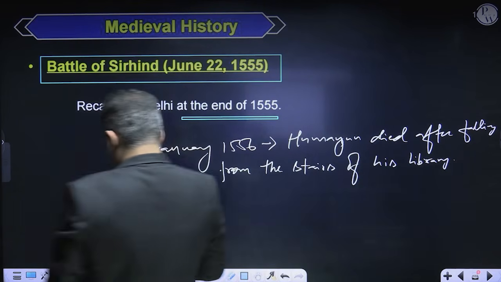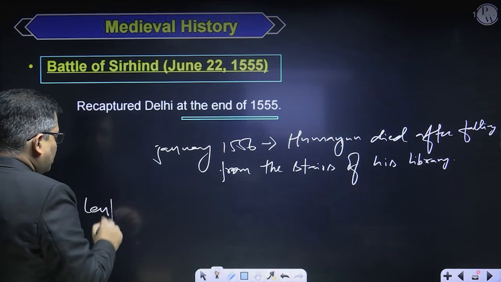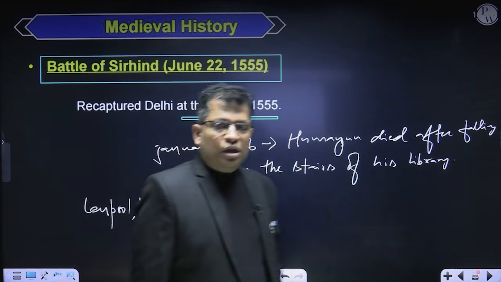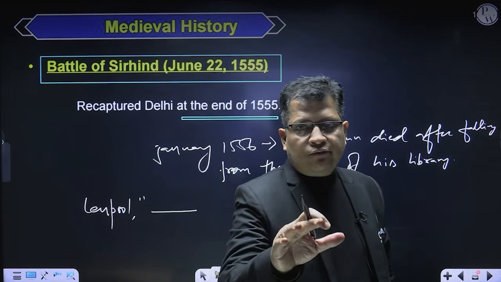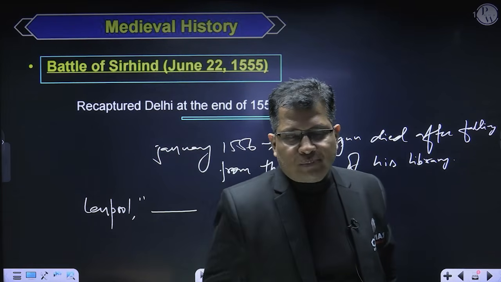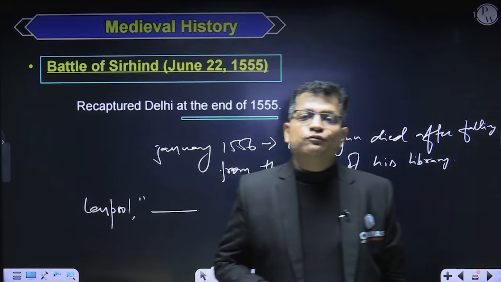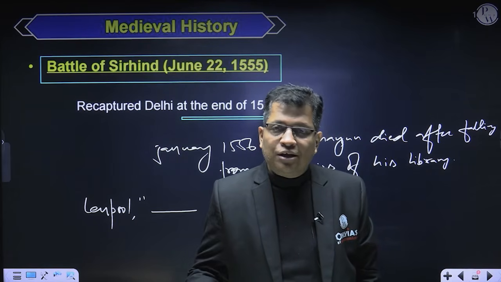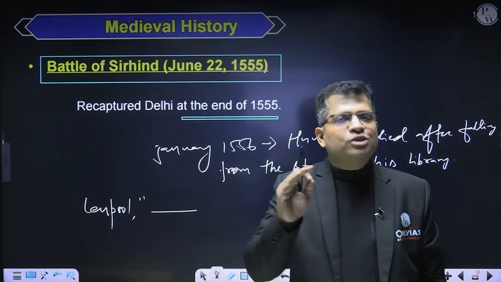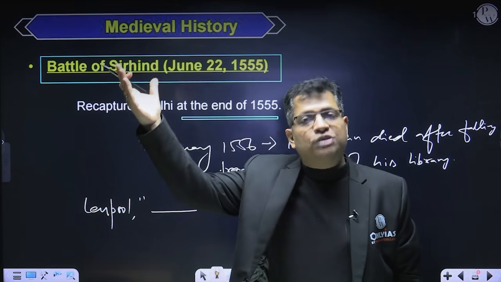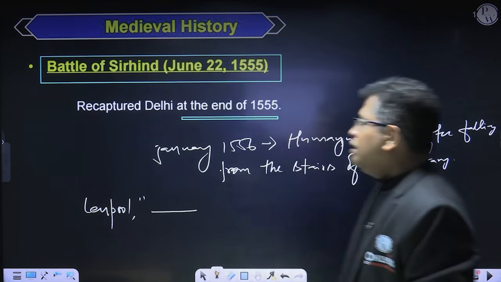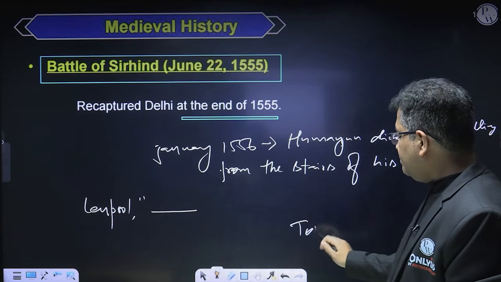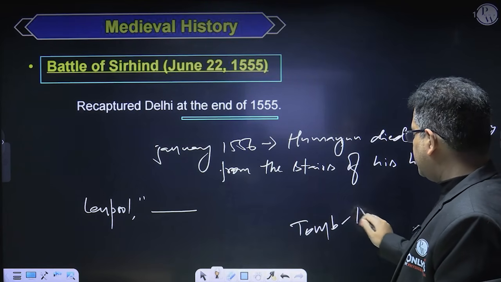On his death, Lane-Poole aptly comments that he was toddling throughout his life and toddled out of life. The literal meaning of Humayun is fortunate, but he was not fortunate, and that's why Lane-Poole very aptly commented on his death that he was toddling throughout his life and toddled out of it. Right? And his tomb is in Delhi. Humayun's tomb is in Delhi.